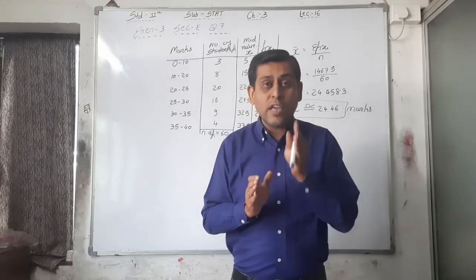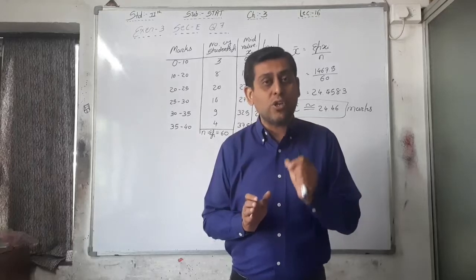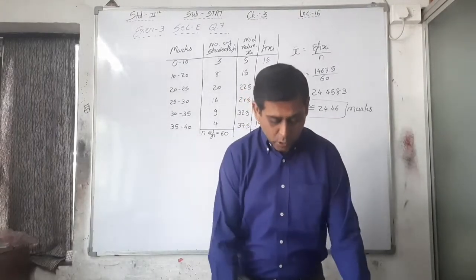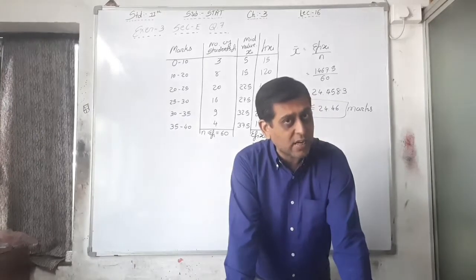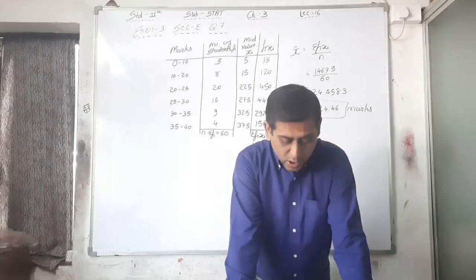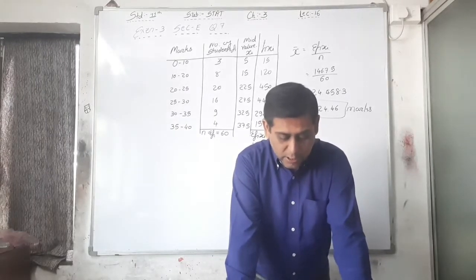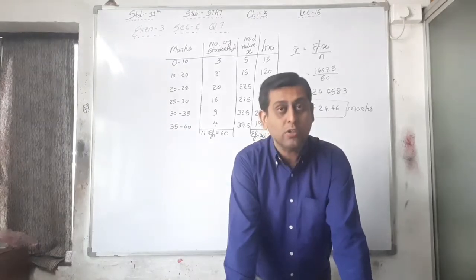For that we have to find out first of all less than 30%, that is D3 or P30. Okay, so if the 30% students fail in the examination, what are the passing marks? That is, here we have to find out D3, and in the second, top 5% students are to be selected for scholarship. Find the lowest marks among them.